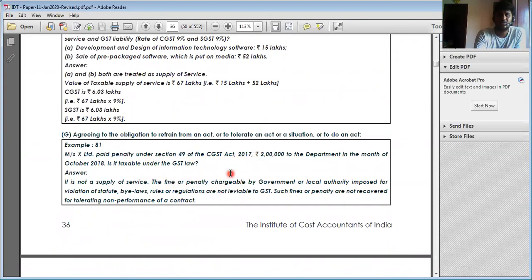Somebody is asking regarding this, right? A penalty paid to the government on account of law is not subject to GST. If it is paid to some other person who is not subject to law, then it is subject to GST. It is regarded as supply.